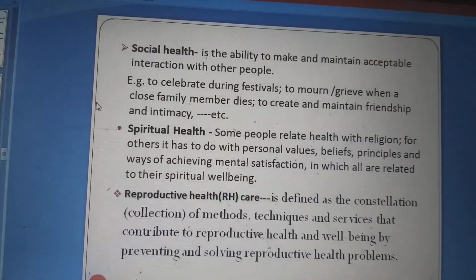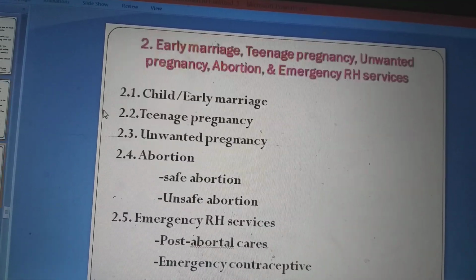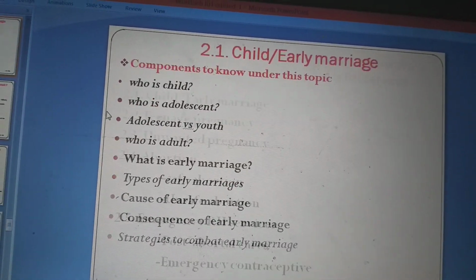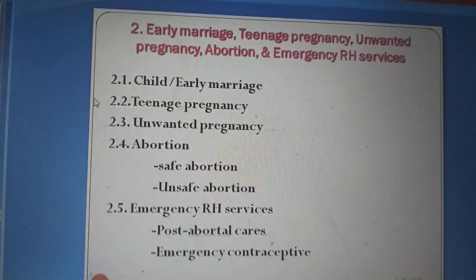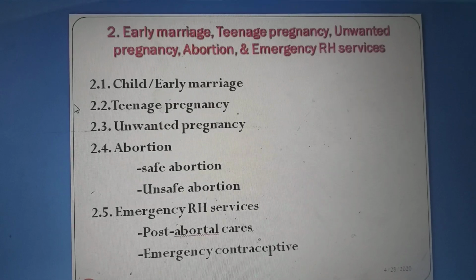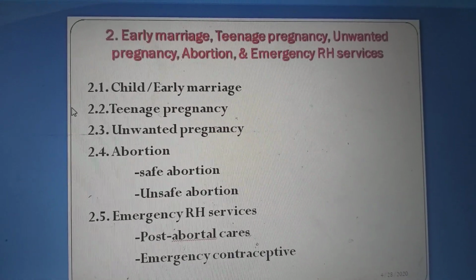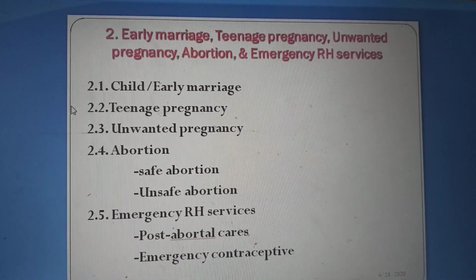Early marriage, teenage pregnancy, unwanted pregnancy, abortion, and emergency RH services.